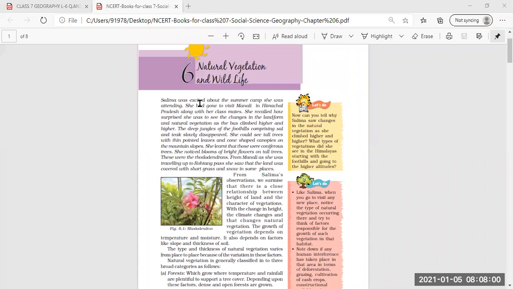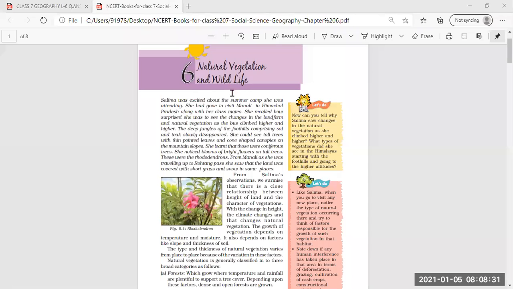Now, in this lesson, we have understood clearly about our natural vegetation and wildlife. Natural vegetation means plant life and animal life of different places, how they grow in different areas, what type of climatic condition they need, and how they develop there, and what all things they need to grow in that particular condition.